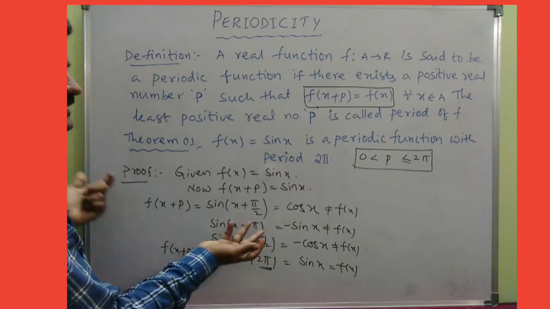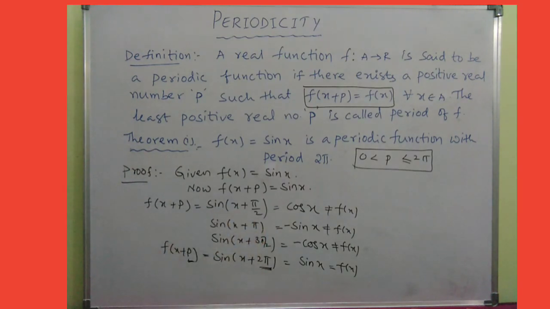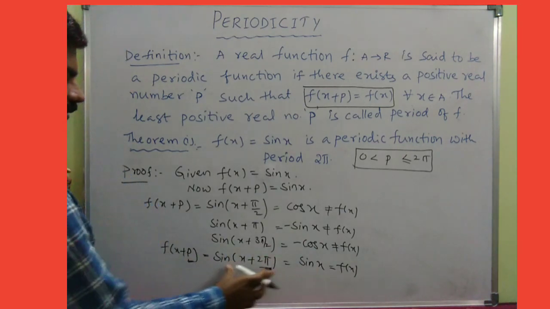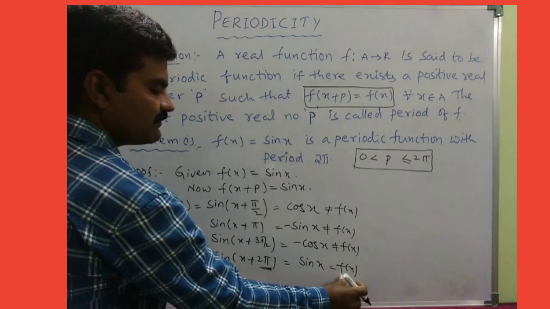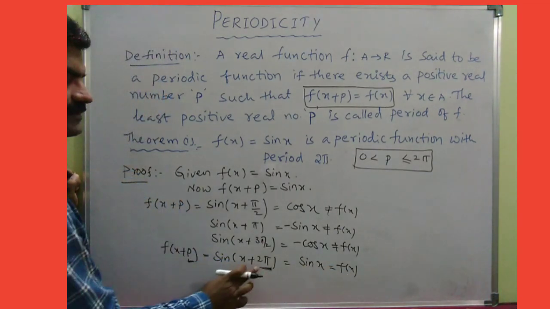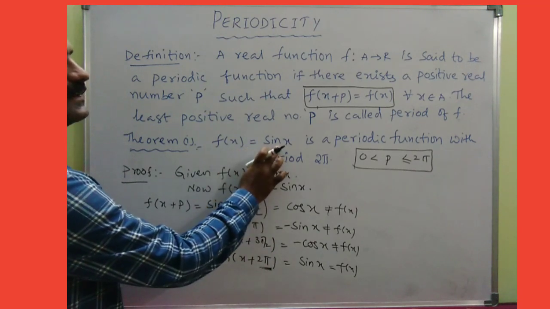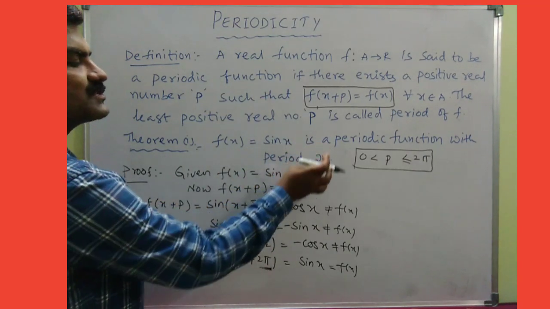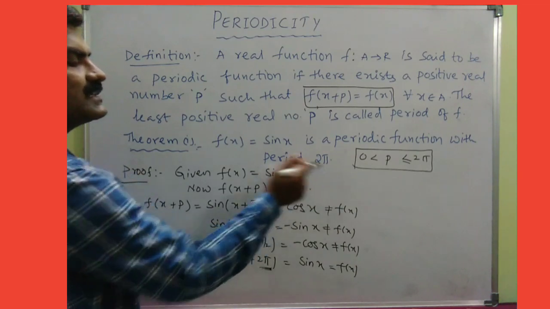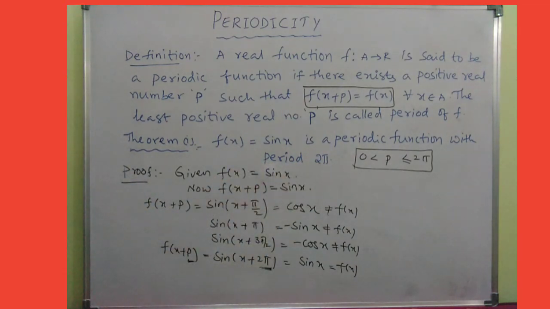Actually here there is no existence of more than one value of p. There exists only one value of p, and that is itself the least one also. So from this definition, f of x plus p is equal to f of x, where in the place of p we substituted 2 pi. Hence f of x is equal to sin x. Hence sin x is a periodic function, and moreover the period is nothing but 2 pi.